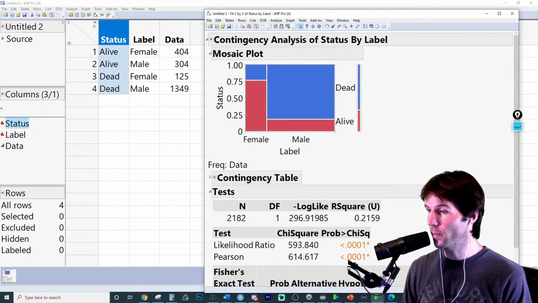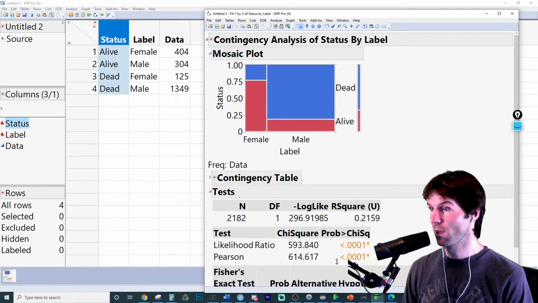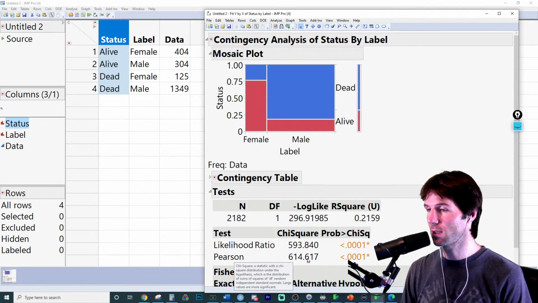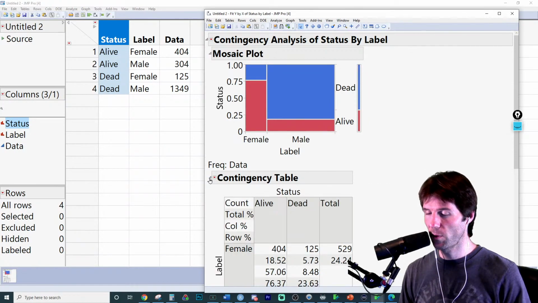The answer is down here with the p-value, and it's ridiculous. This right here, the chi-squared test statistic, is the Pearson. And I do want to point out a few things.